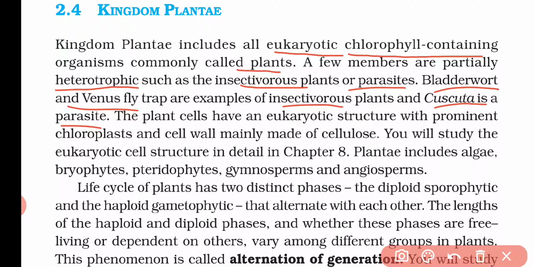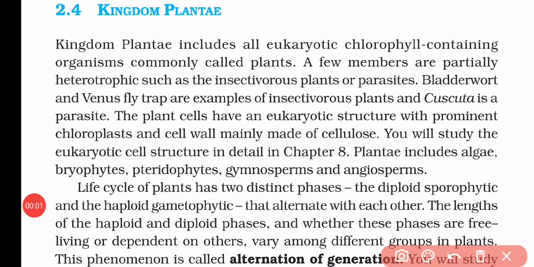The plant cell has a eukaryotic structure with prominent chloroplasts and a cell wall mainly made up of cellulose. So in this group, the cell is first of all eukaryotic. It contains prominent chloroplasts, and the cell wall is made up of cellulose, because we all know that the cell wall is found only in plants and also in fungi. But in fungi it is made up of chitin, while in plants it is made up of cellulose.